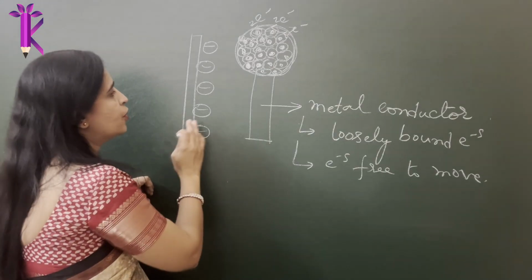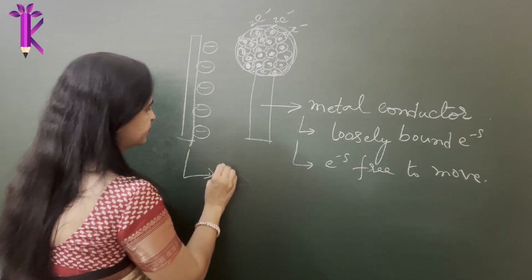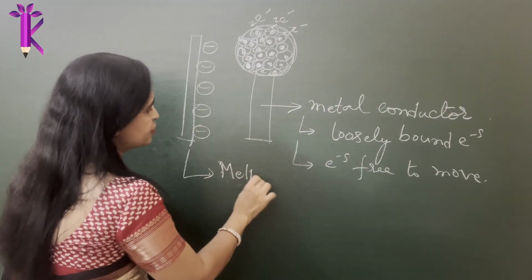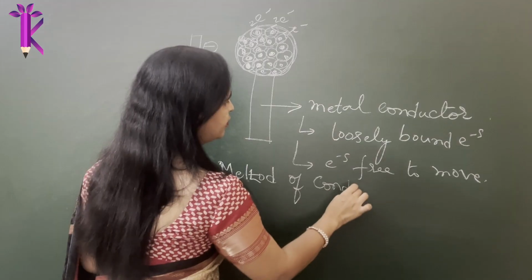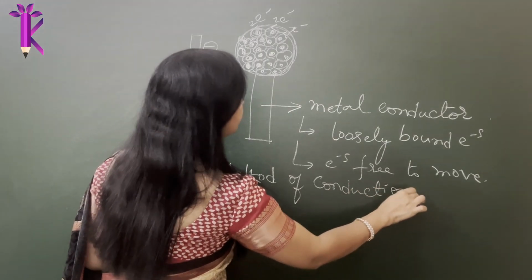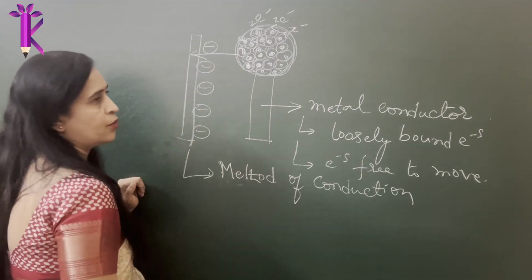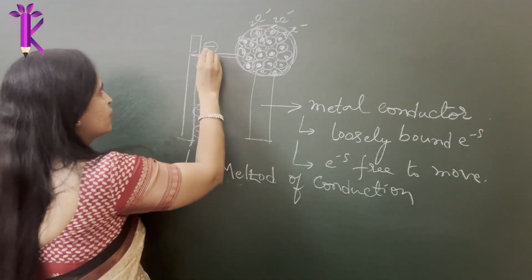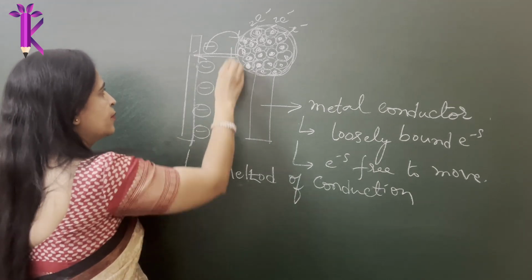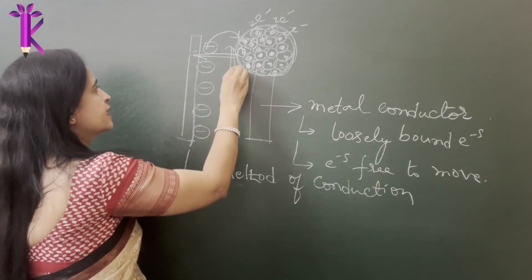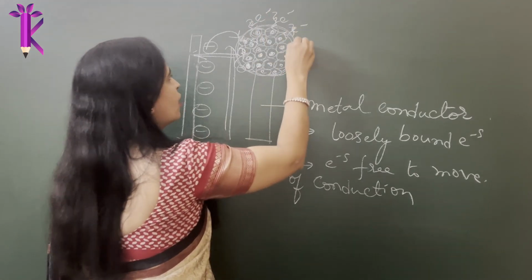So now what do you do when you want to charge an object by the method of conduction? When you say you are conducting, it means you have to bring them in contact. So you have to literally either attach a metal wire so these electrons easily flow onto this, or bring the metal in direct contact. So these free electrons jump on, and you see there is an extra addition of electrons everywhere.